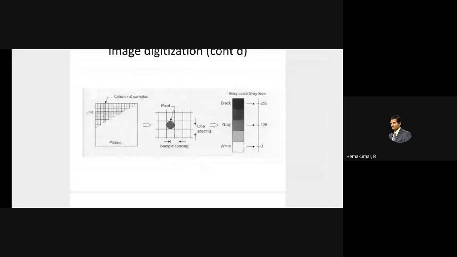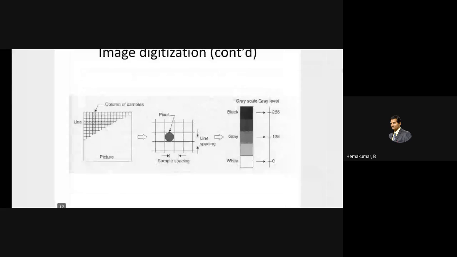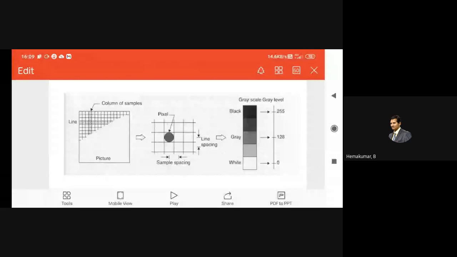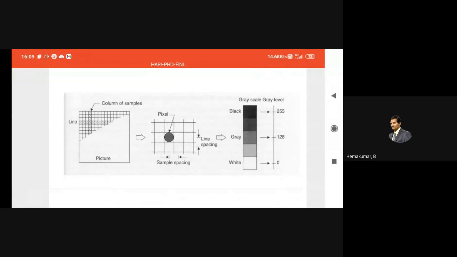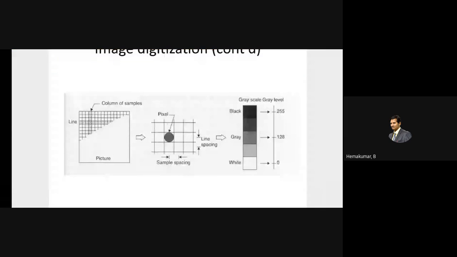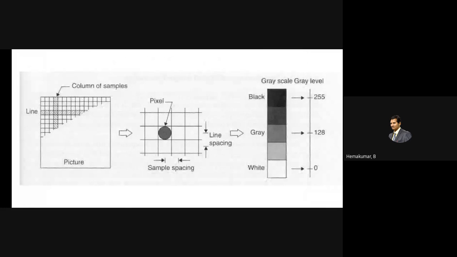So image digitization in an elaborate manner. You see the first picture. It's a column of samples being taken from an image. The dark round circle represents a single pixel, which occurred through the sampling, and this is being mapped to the nearest grayscale.